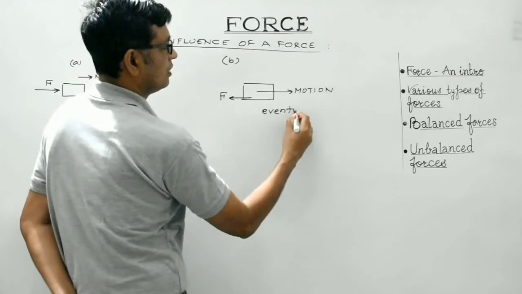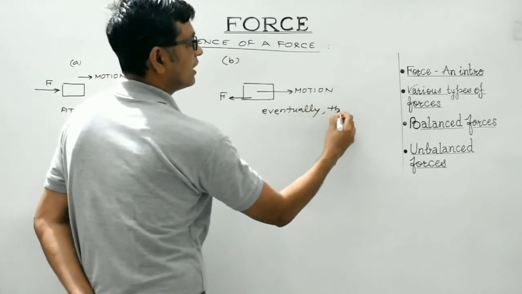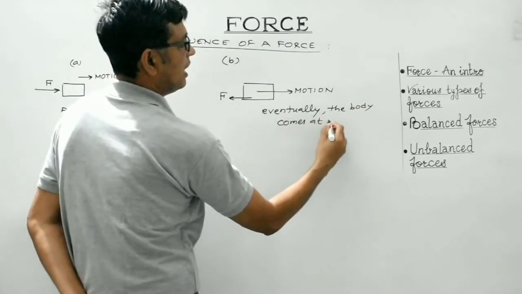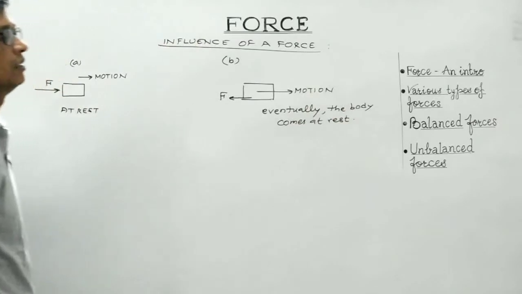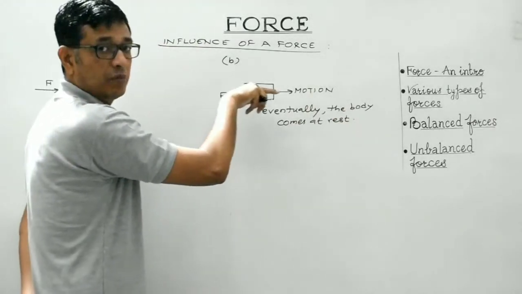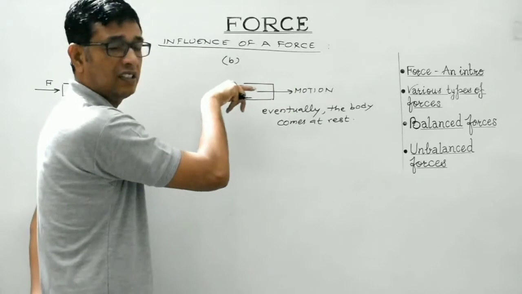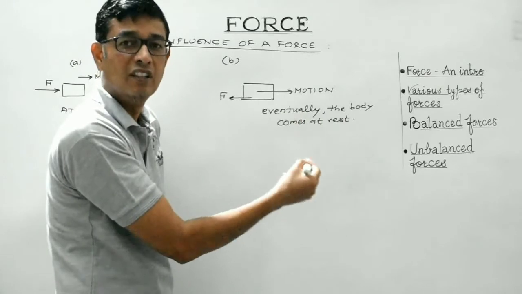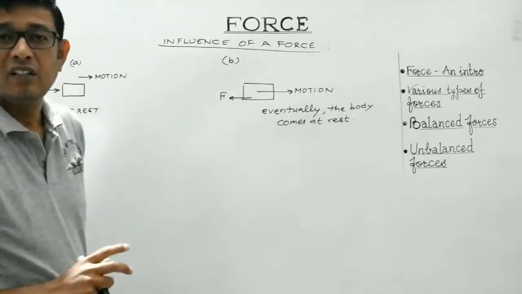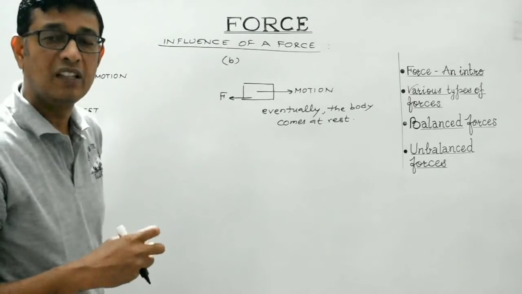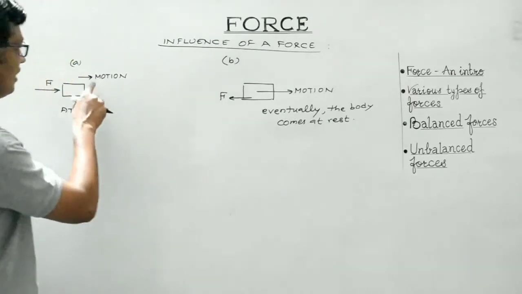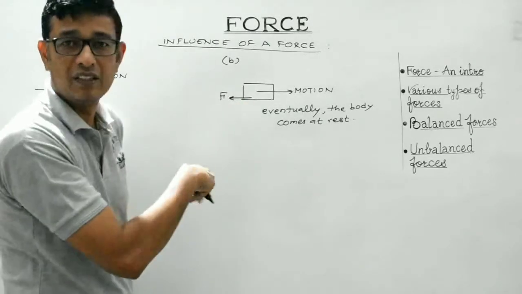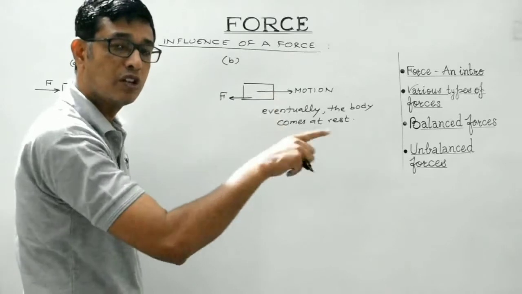Eventually the body comes to rest. So the body will keep moving along this direction, but with retarded motion. Its speed will keep on decreasing, and ultimately, after covering some distance, the body will come to rest. So these are both the cases where the force under consideration is making the body change its state. In case A, it is changing the state of the body from rest to motion. In case B, this force is making the body change its state from motion to rest.